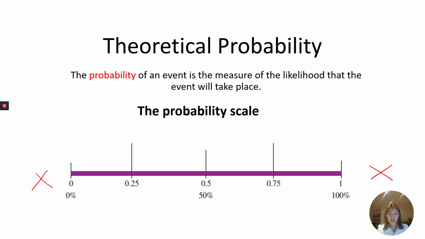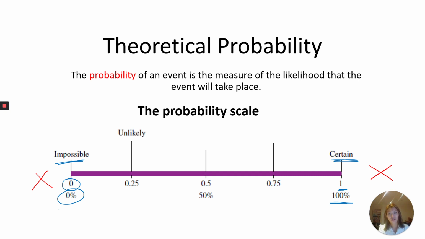Now, if something is definitely never going to happen, we say that it's impossible, and we give it a measurement of 0 or 0%. That could be you obtaining 500% on the test. That is a 0% chance. If something is definitely going to happen, we call it certain, and we give it 100% or a probability of 1 out of 1. For example, you watching this right at this moment is definitely happening. So that is a certain probability.